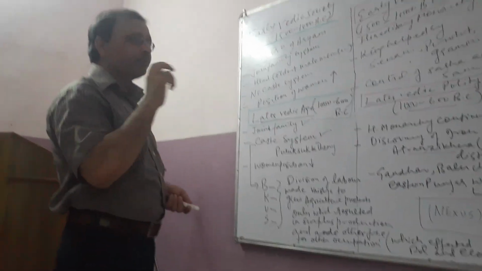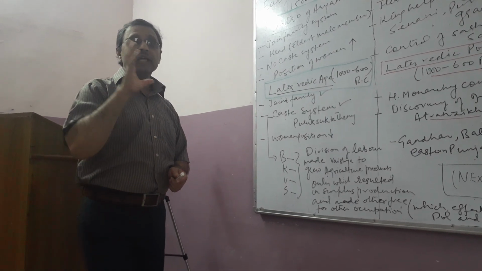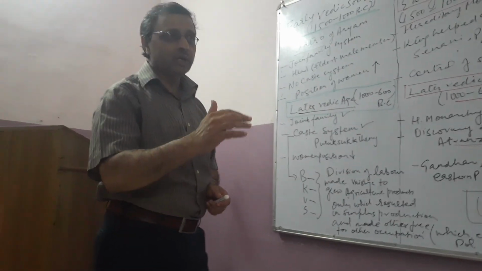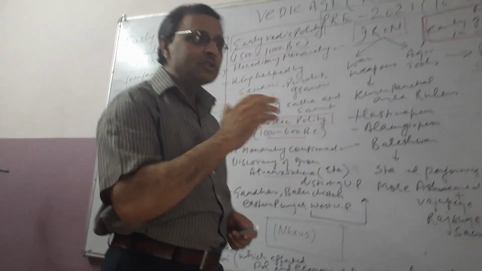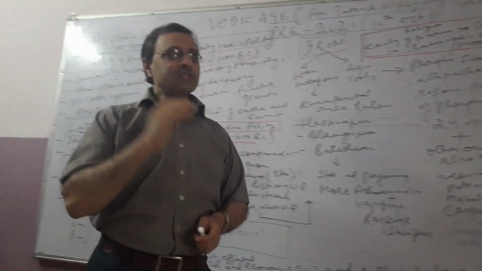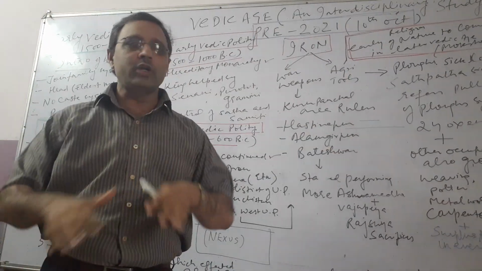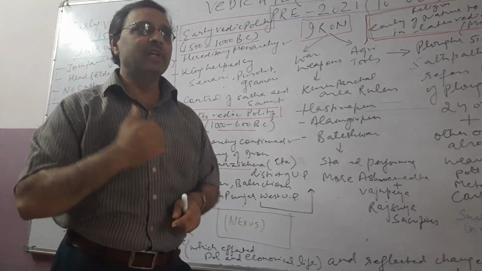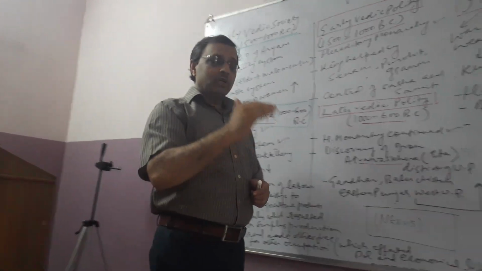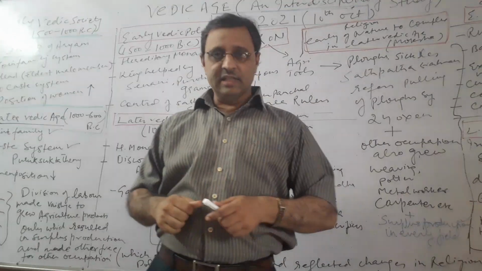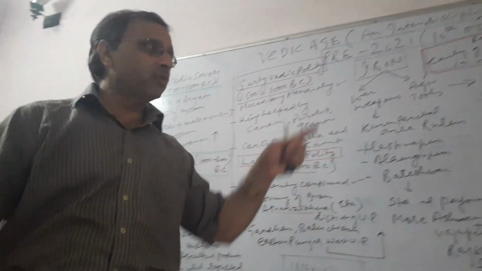So what was the positive effect of this? When the work was divided, the Vaishyas got the work of farming, agriculture, and trade and commerce. With the passage of time, students, try to understand one thing. The Brahmin's job was only teaching and preaching. The Vaishya's job was farming only, and they were able to grow crops, agricultural production, for the entire village or the entire Jan. Just take the example of a village. If in a village there are a certain number of farmers, and those farmers were growing crops for the entire village, it means the rest of the people will take agricultural production from that community.